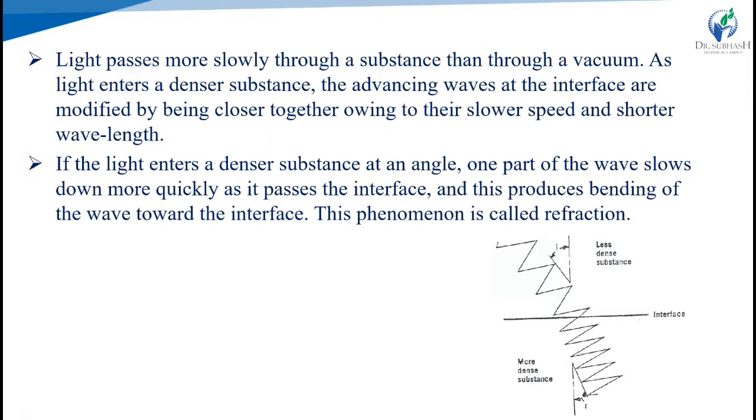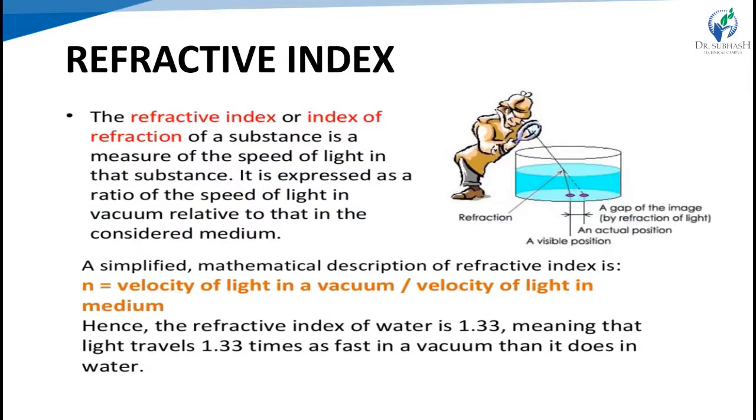If light enters a denser substance at an angle, one part of the wave slows down more quickly as it passes the interface, and this produces the bending of the wave towards the interface. This phenomenon is called refraction. The refractive index of a substance we can also define as the ratio of the velocity of light in the vacuum or in the air to that in the medium. That is the simplest definition of the refractive index, or index of refraction, of a substance.